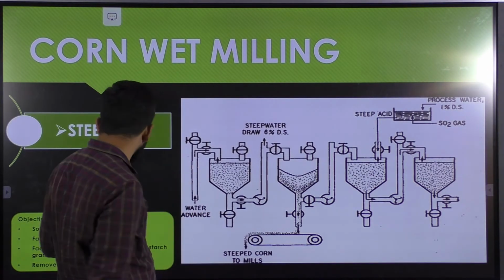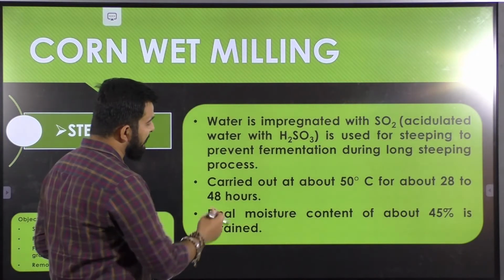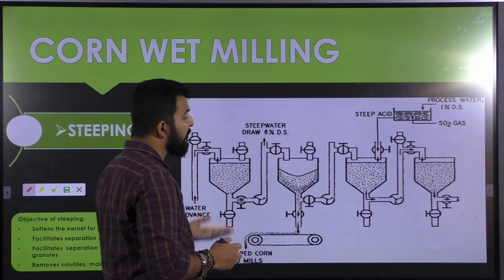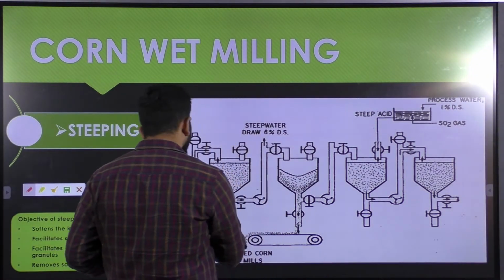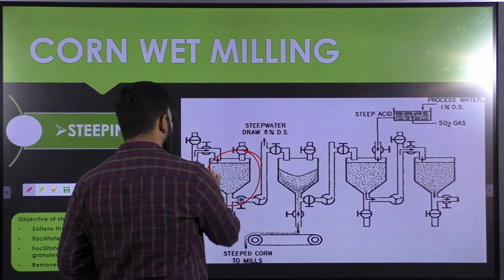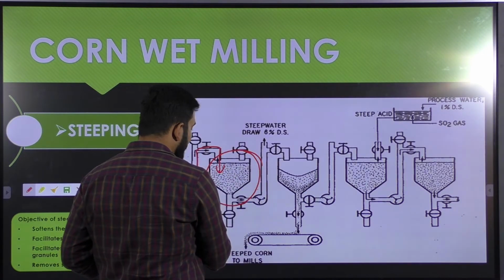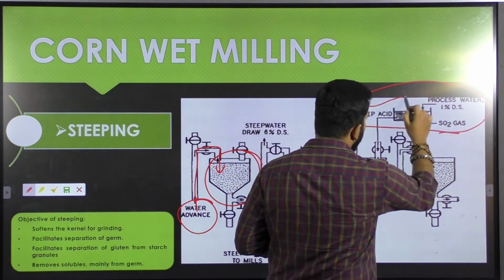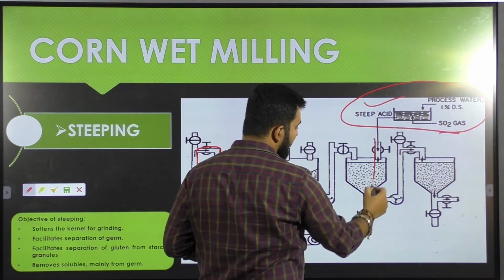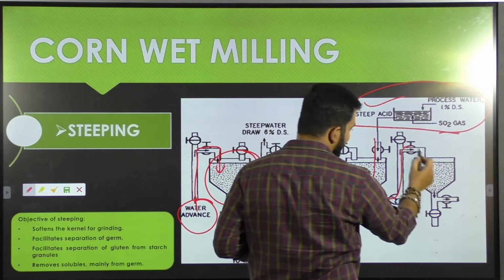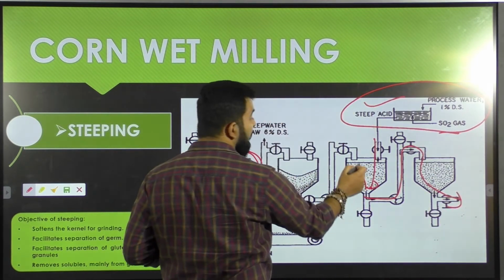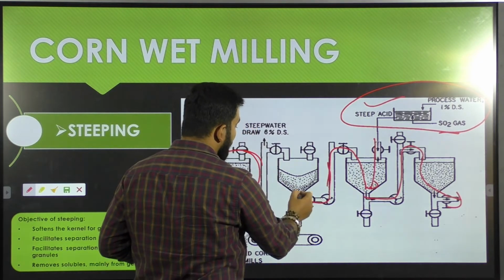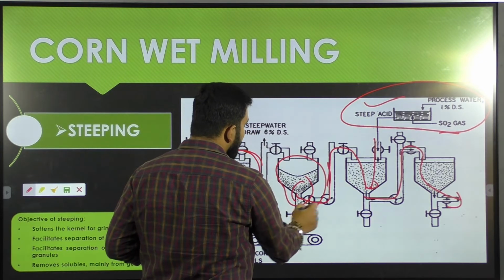First let's see how it takes place. So here is a schematic diagram to show you the steeping process. Your corn grains are present here. Water is added to your cleaned corn grain here. This is your normal water, and from this side your SO2 impregnated steep acid is further added into this process. Extra will be sent through here to the outside for the discharge of waste, and the rest will be coming here. So this is your steeped grain.